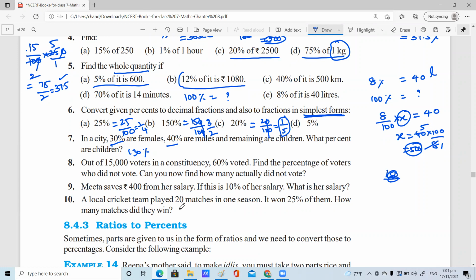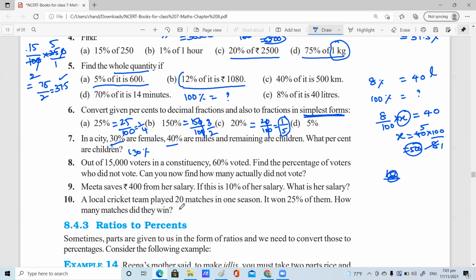Right, children. Next, Ishan, can you please answer 9th bit? Yes, Ishan, are you there? Yes, ma'am, sorry, my mom was calling me for something. Yeah, please, can you answer 9th bit?